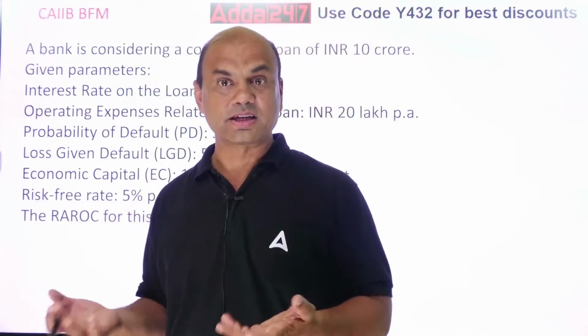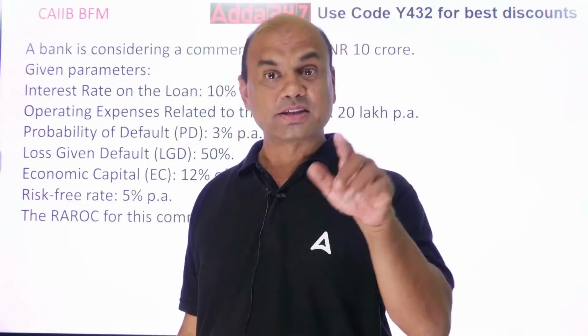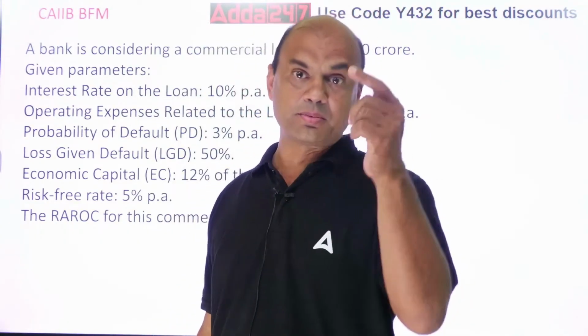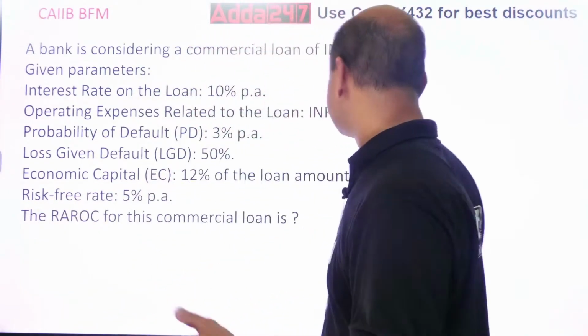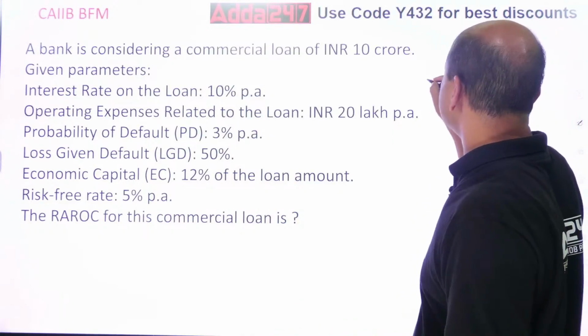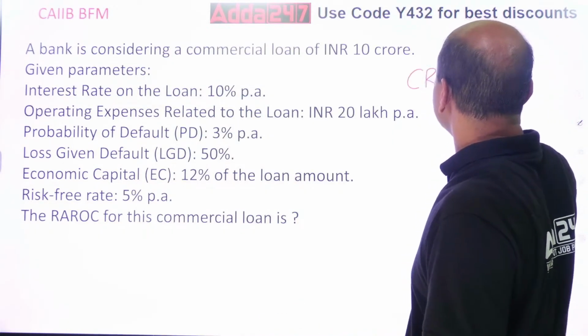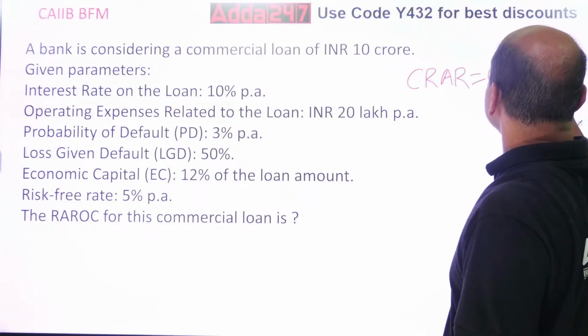Whenever I am taking the risk, I require capital. This all comes under the CRAR formula, capital upon RWA, whatever loans I am giving. Many of you might be knowing this, we have already done this. CRAR is equal to capital upon RWA.